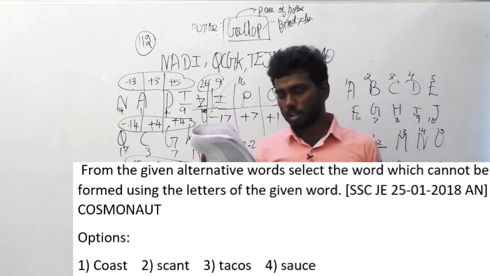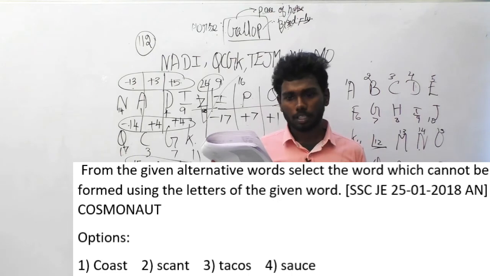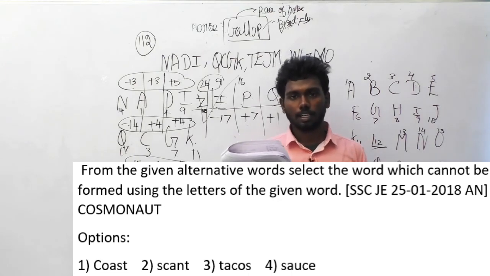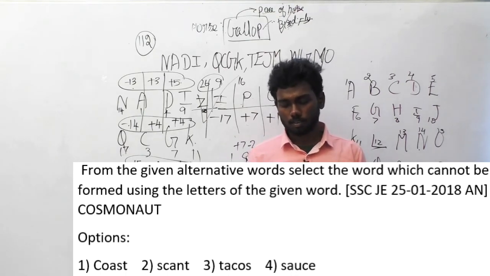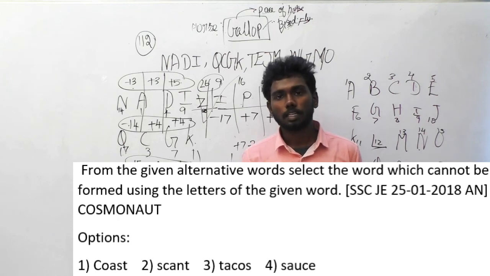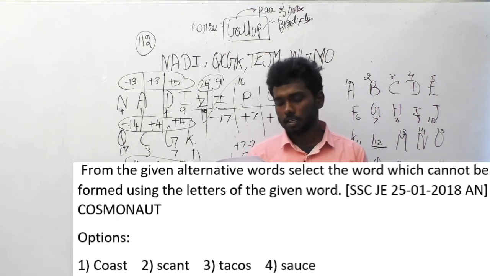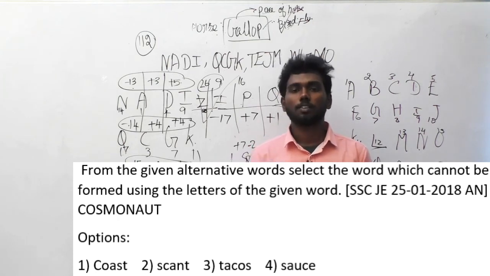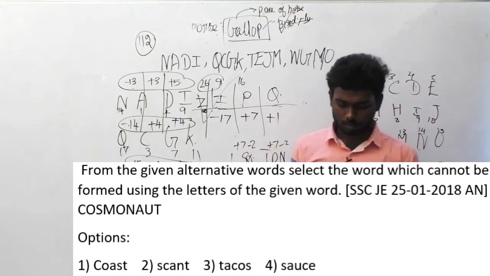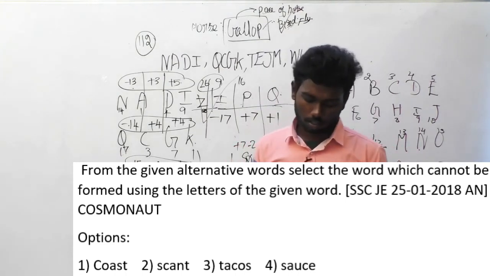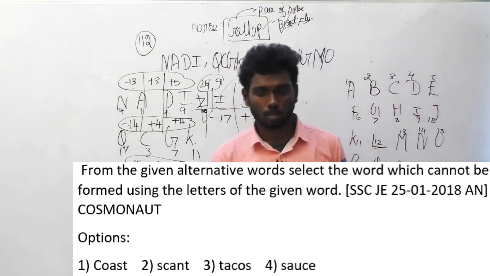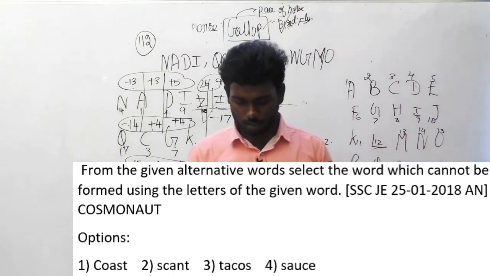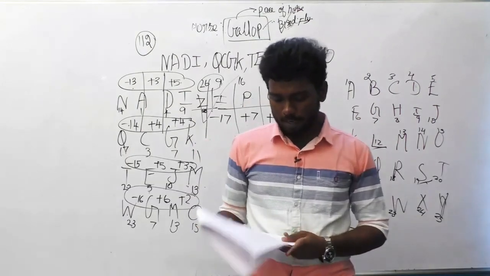And option D, sauce. You have to check the letters of cosmonaut first, and find the option that has a letter not in cosmonaut. The answer option is sauce, because the letter E in sauce is not present in cosmonaut. So that's the answer. Let's move on to the next question.